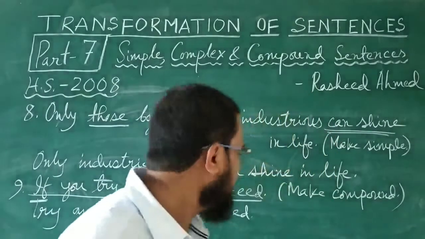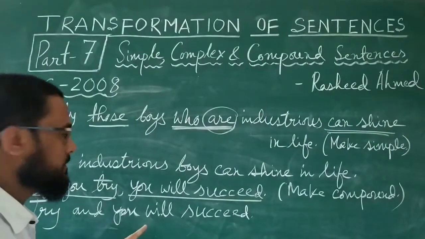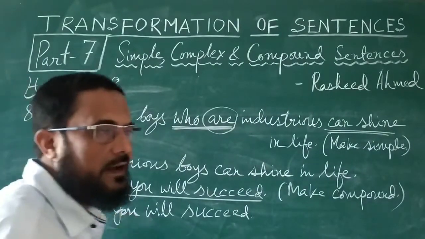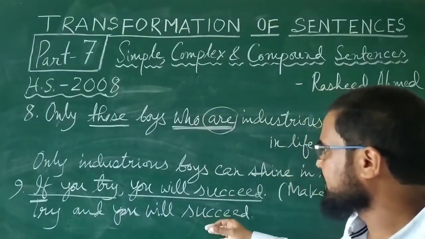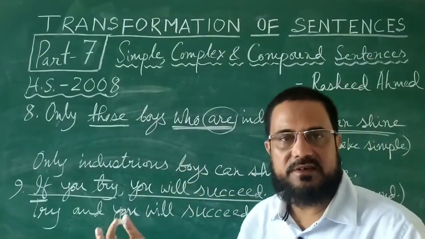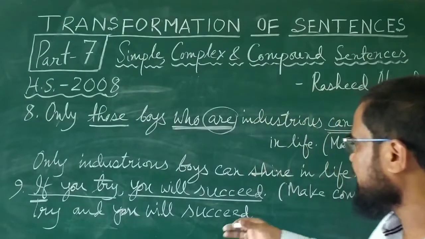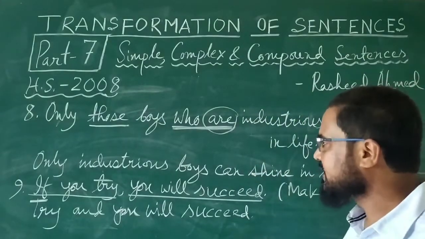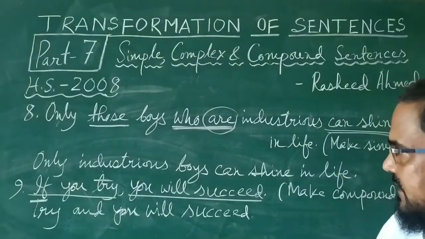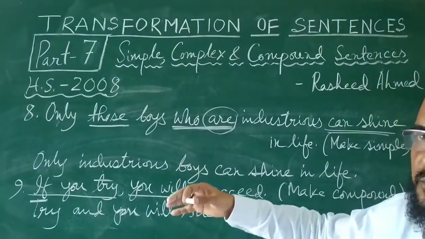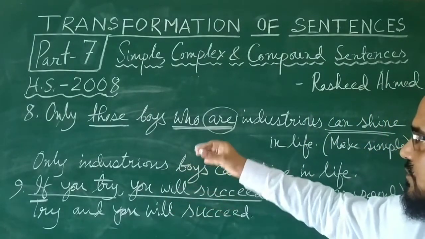And here, try and you will succeed. Try means you try. Try, the single word is itself the sentence. Try and you will succeed. If you try, you will succeed. Same thing. So if you try, you will succeed is complex, and the compound sentence will be try and you will succeed. These two sentences were those that came in 2008, and next is 2009.